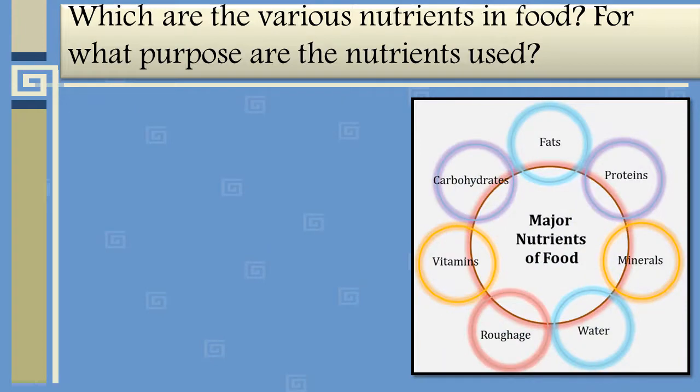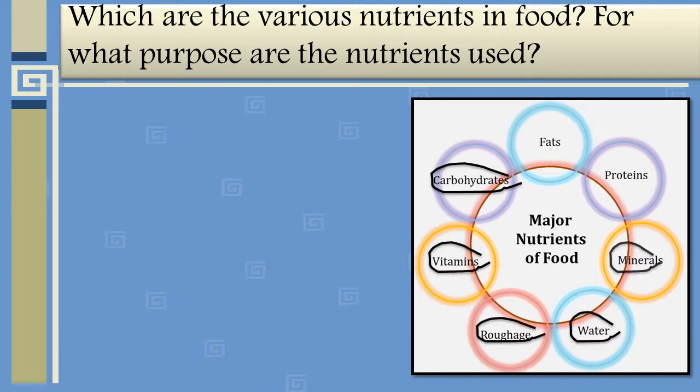So students, these are the various major nutrients of food: carbohydrates, vitamins, roughage, water, minerals, proteins and fat. These are the major essential nutrients which should be there in our food.